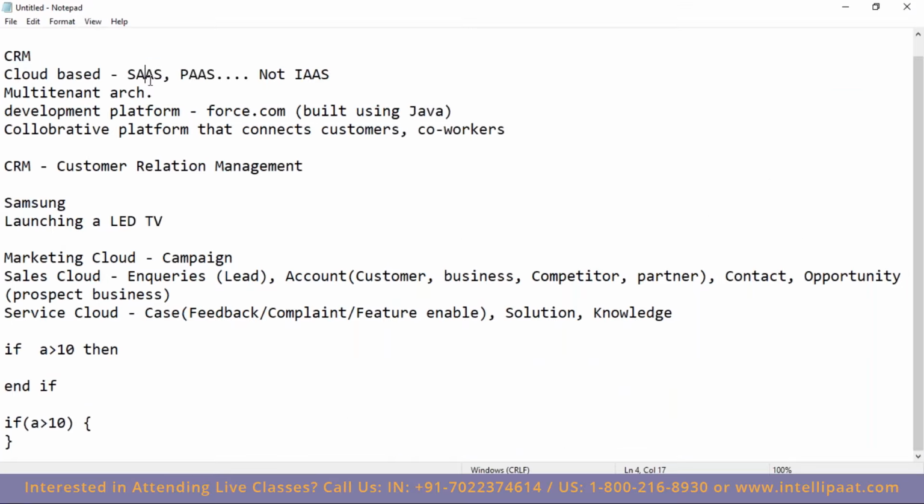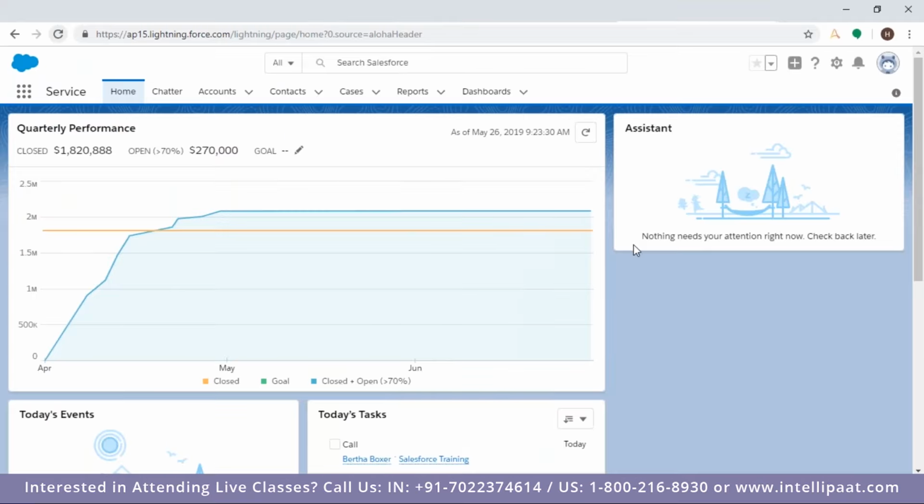Platform as a service. Now you can do the development activities, you can do the customization. So this entire software which we are looking at is working on some platform, some framework. A platform is like a framework. Like if I'm talking about .NET, then we have the .NET framework, and on top of it we have different languages, like ASP.NET, C#.NET.